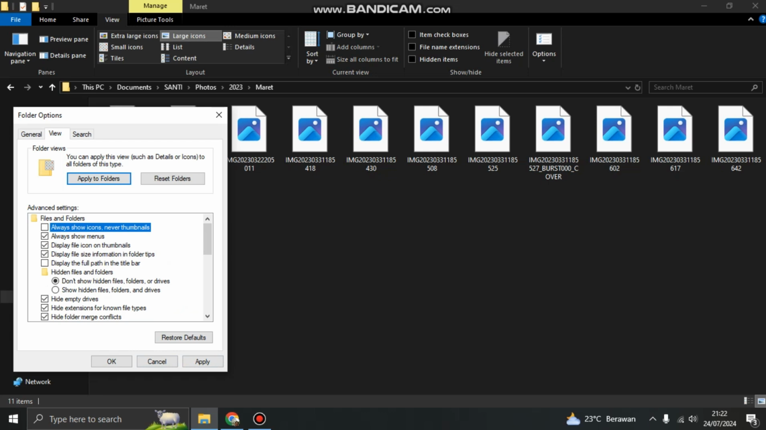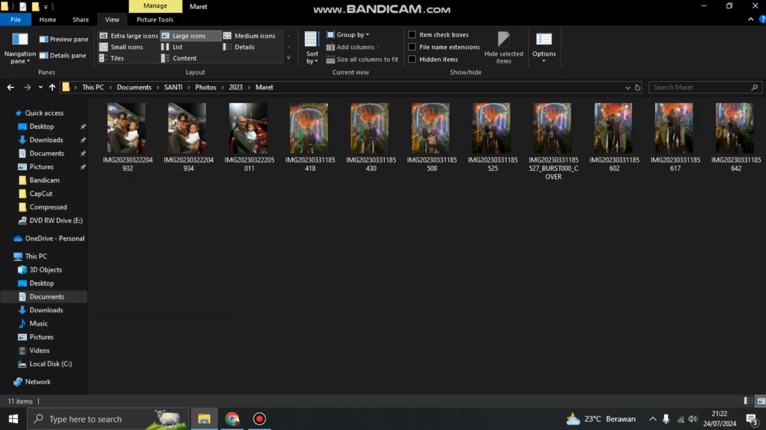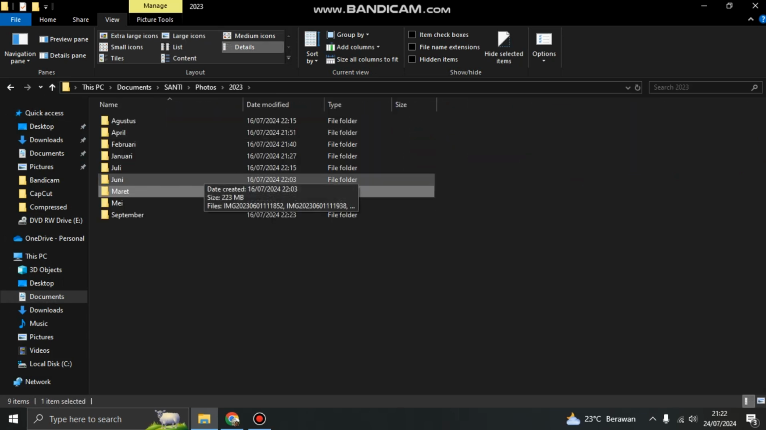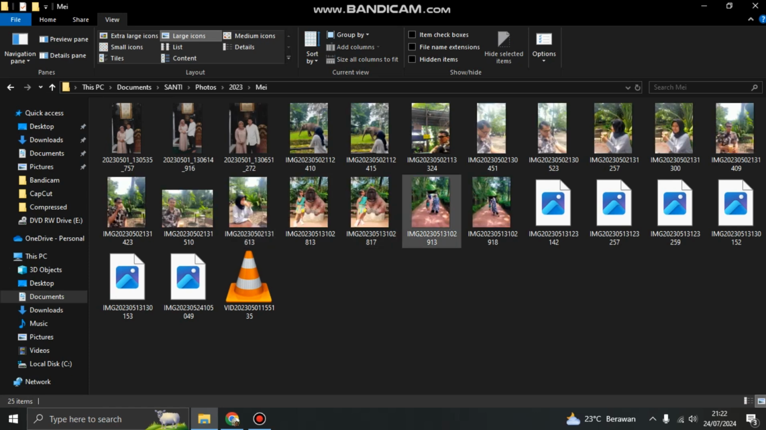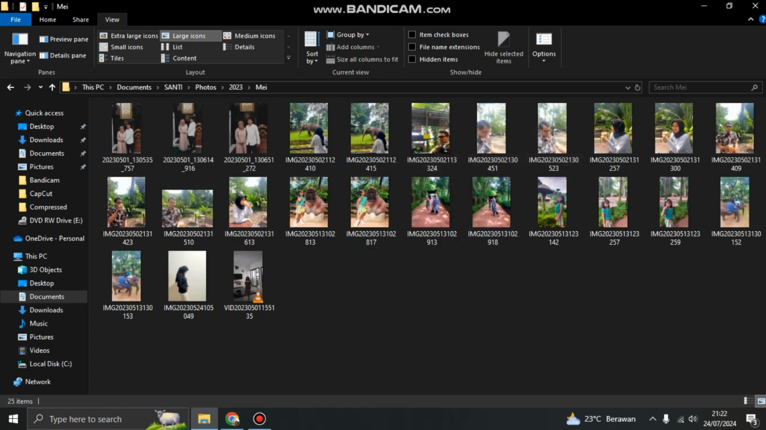And now apply, and here we go. This is the image, it is showing now. So no more icon, and now your preview image is shown in your Windows Explorer.